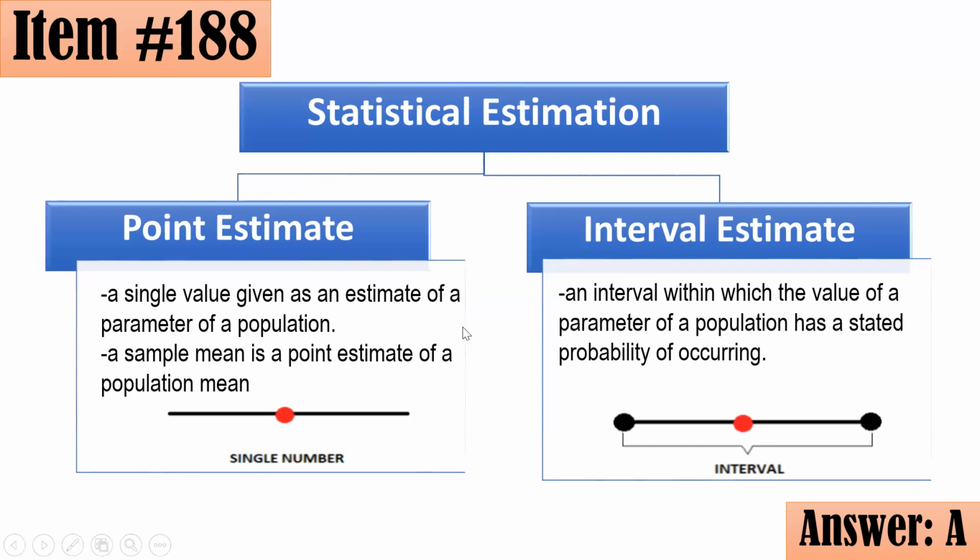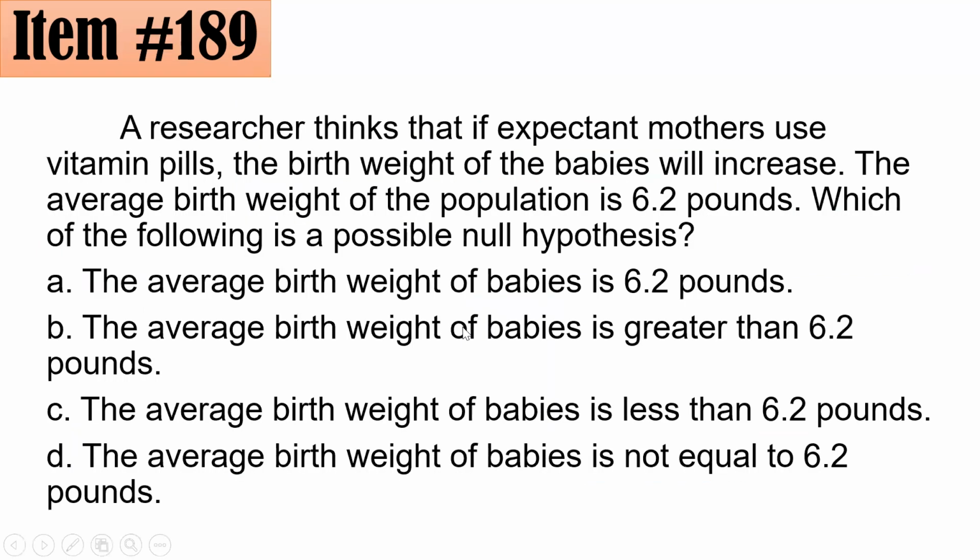Okay. Letter A. A researcher thinks that if expectant mothers use vitamin pills, the birth weight of the babies will increase. The average birth weight of the population is 6.2 pounds. Which of the following is a possible null hypothesis?